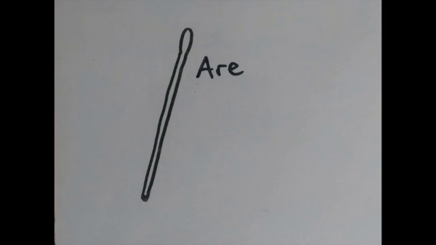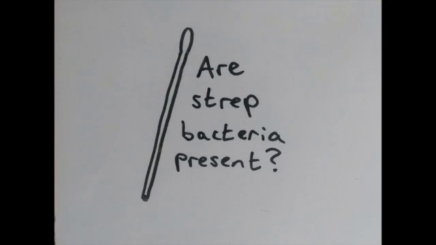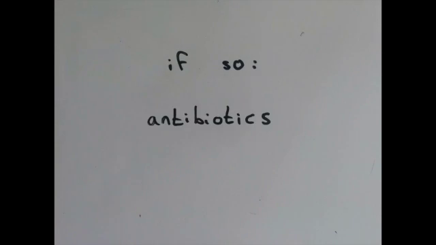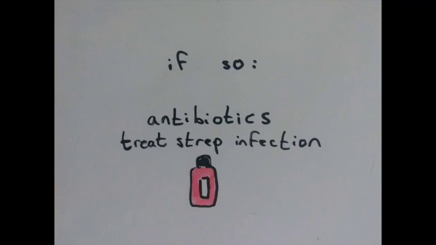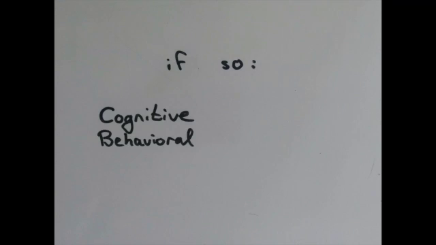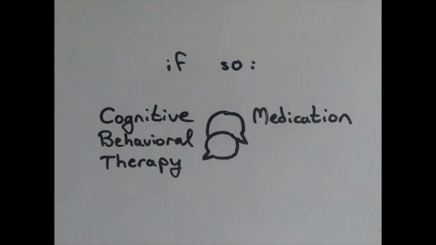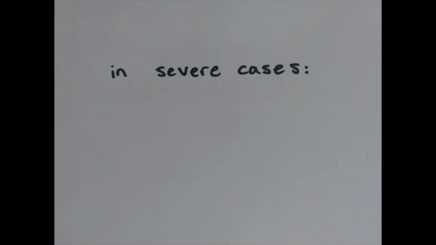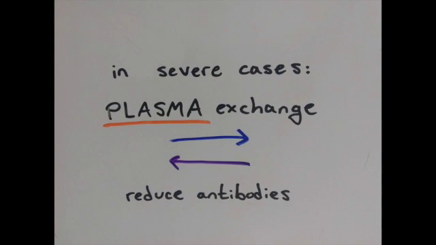When diagnosing PANDAS, the first step is to determine whether strep bacteria are present in the patient. If so, antibiotics can treat the strep infection causing the symptoms. Cognitive behavioral therapy, sometimes along with prescribed medication, can help treat the behavioral and psychological aspects. In severe cases, when other treatments are ineffective, a plasma exchange can reduce the blood's antibodies.